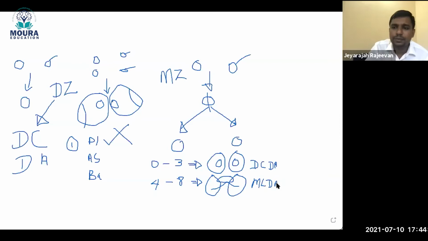Understood? Great. If the separation occurs from 9 to 12 days, it means your amniotic sac also can't separate. So one placenta, one sac, and two babies will get the blood supply from the one placenta. So how do you call this one? This is called monochorionic, monoamniotic.